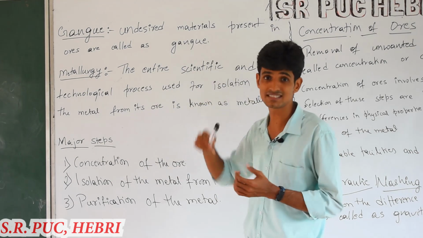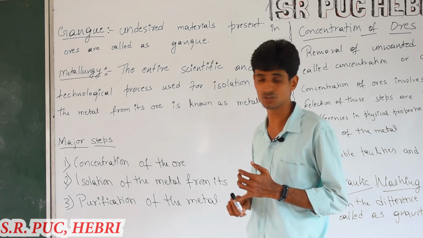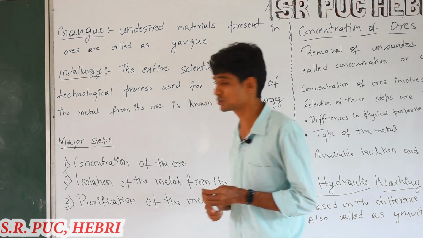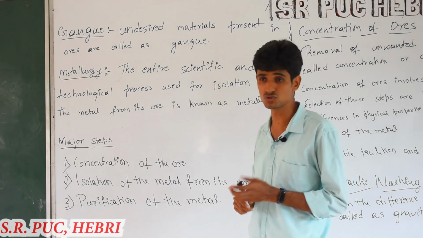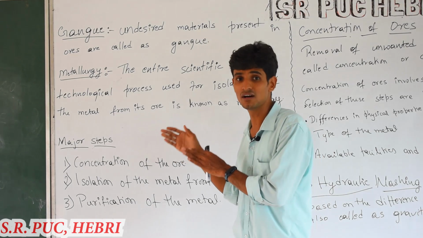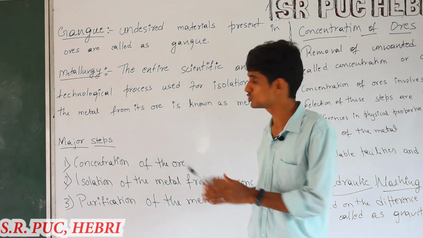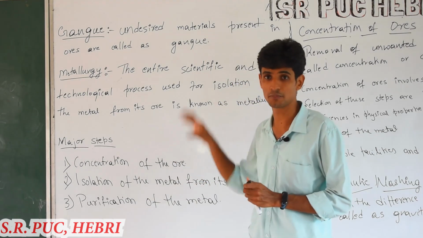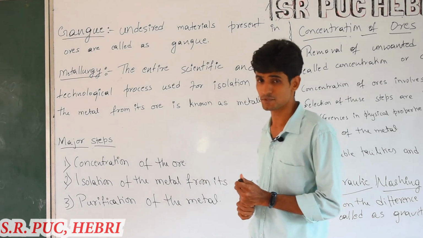Scientific means the scientific principles we use, and technological means whatever technology we use for the separation of metal from its ore.